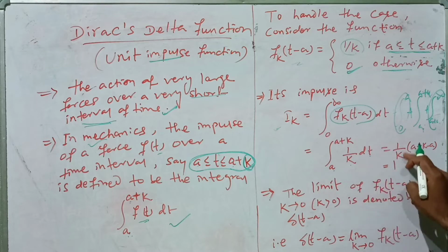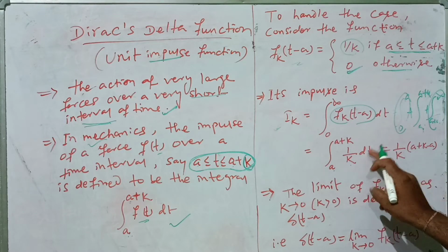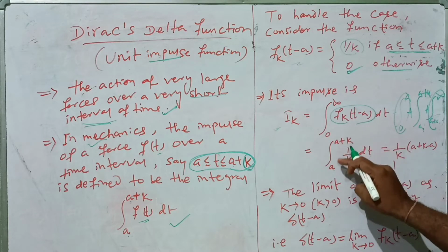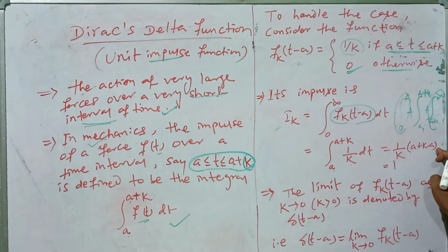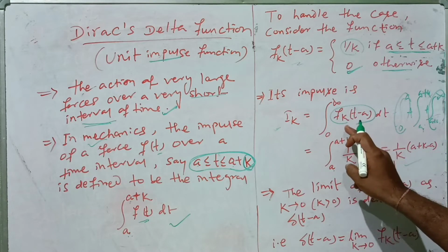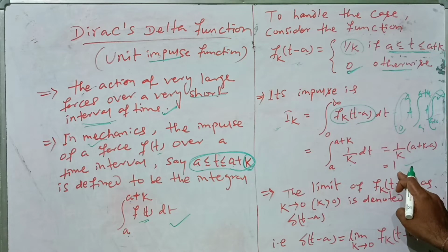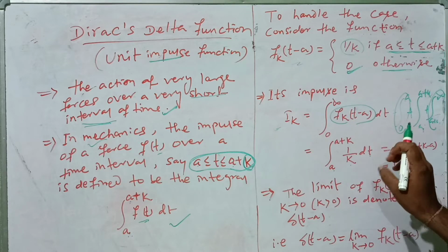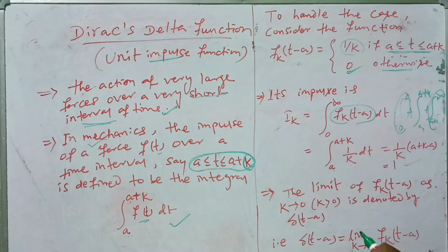So if you integrate it, it will be 1/k, and the integration of dt is t only. Upper limit minus lower limit gives a+k minus a, and a minus a cancels, so 1/k into k, and the value is 1. So it has unit impulse. That is why it is also called the unit impulse function.